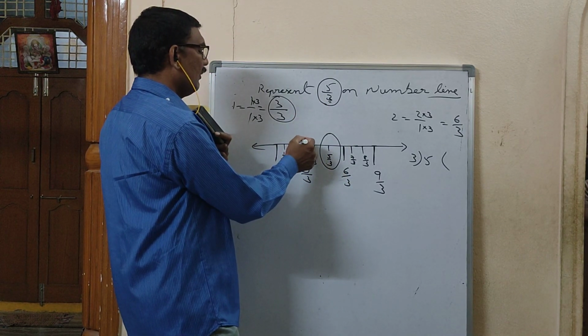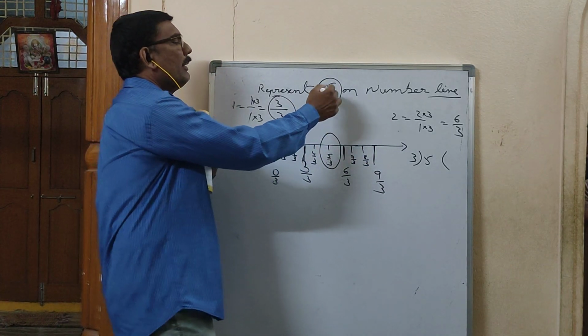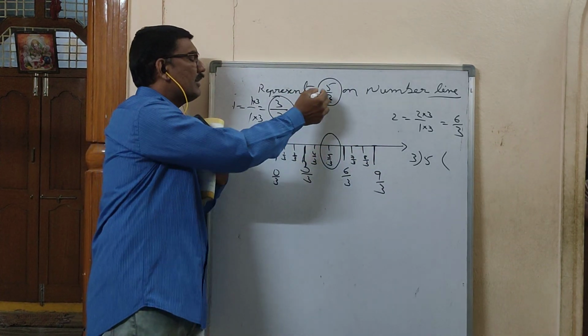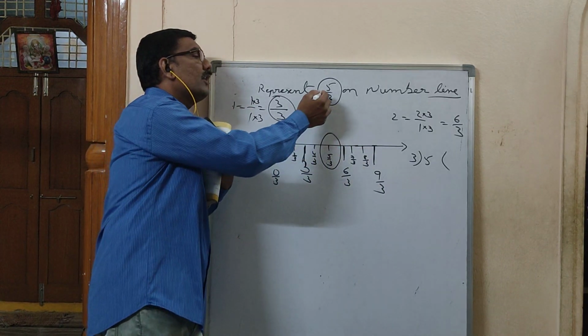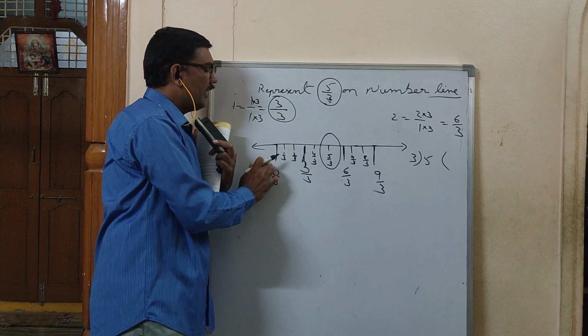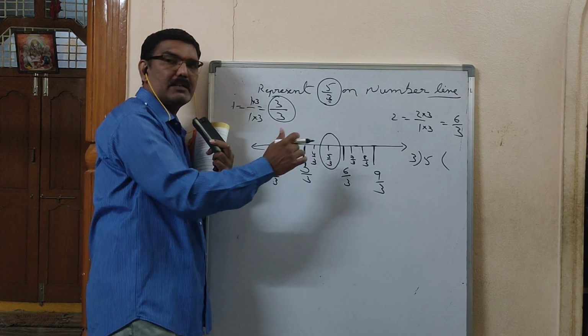So here again 1 you have written, 2 you have written, 3, 4 like that. Then again 5 by 3 is there. So denominator 3 is there. Each number to number, that many equal parts you have to make. If denominator 4 is there, you should make here to here 4 equal parts. If denominator is 5, 5 equal parts like that.